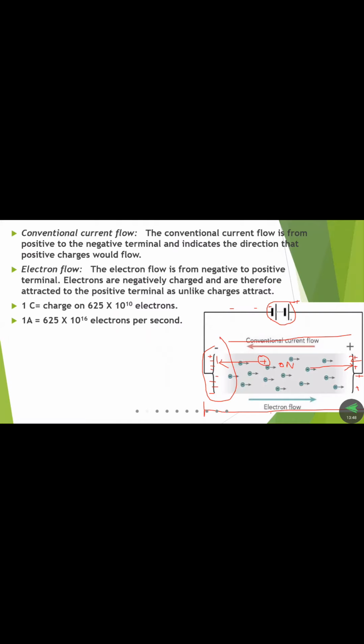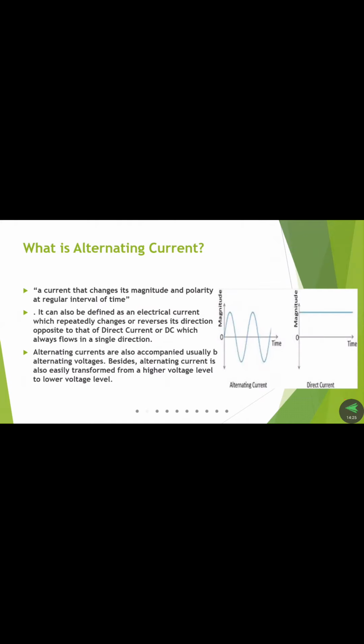In the clockwise direction, the electron movement takes place. In the anti-clockwise direction, the conventional current flows. In definition, conventional current flow is a flow from positive to negative terminal. Similarly, electron flow is from negative terminal to positive terminal. This is what we discussed in the last class, and we already know the basic atomic structure. Today we discuss alternating current.